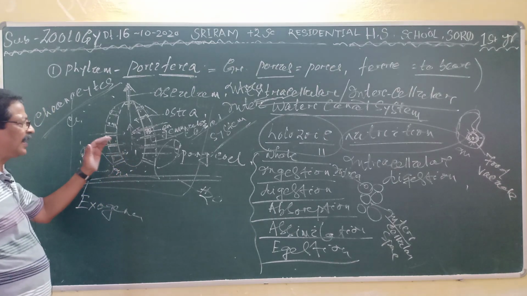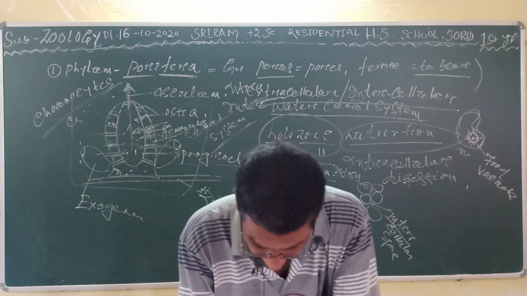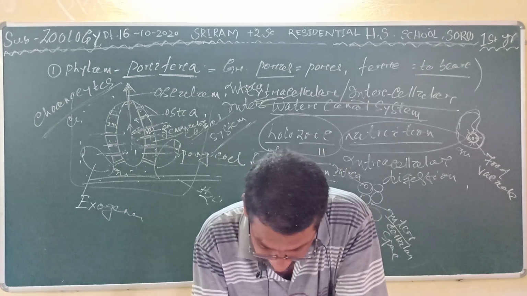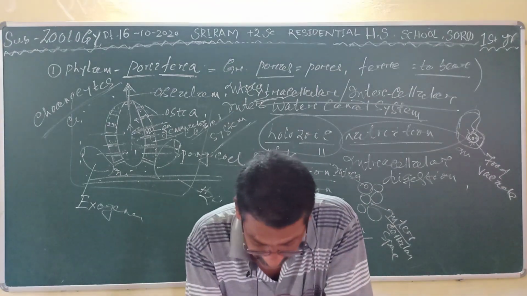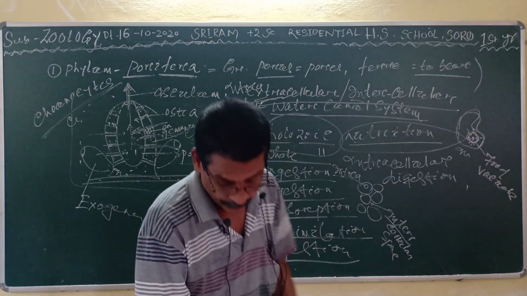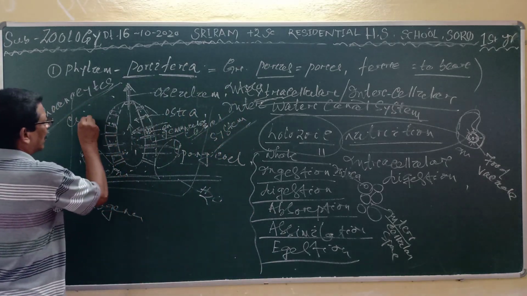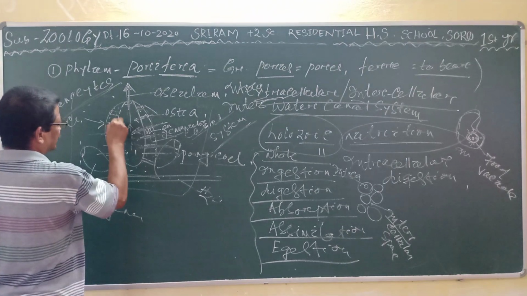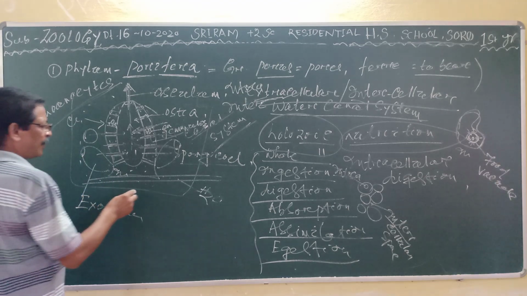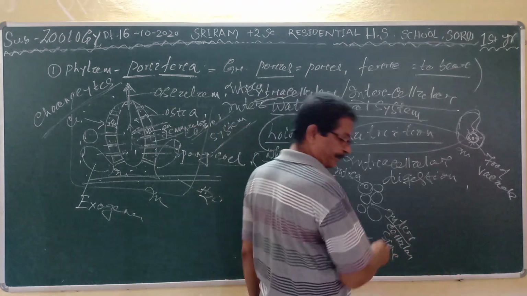Both male and female gametes are formed inside one individual, that is the hermaphrodite. The fertilization is internal, and the development is indirect. Indirect means there is a larva.